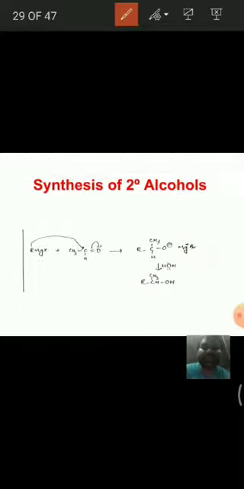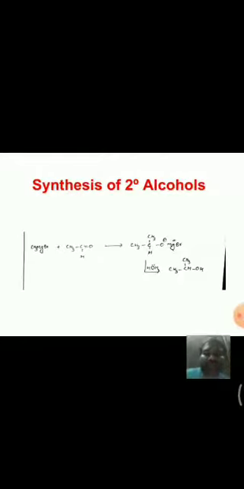Let us see some examples. This is the general example, RMgX plus acetaldehyde. For example, if we take methyl magnesium bromide and treat it with acetaldehyde, we get isopropyl alcohol, or 2-propanol.